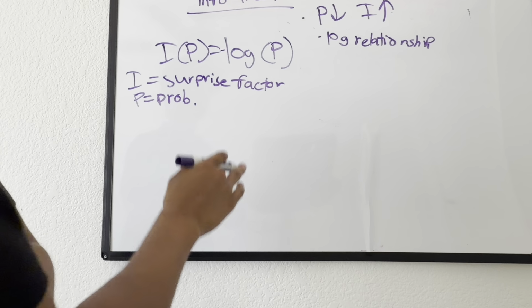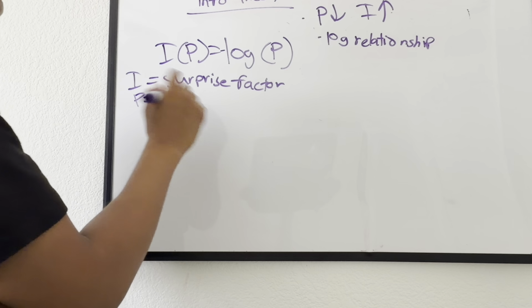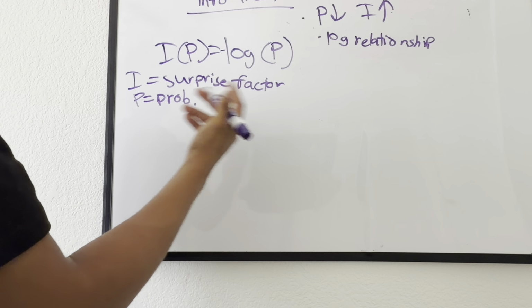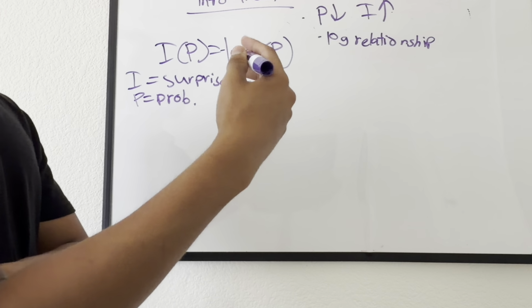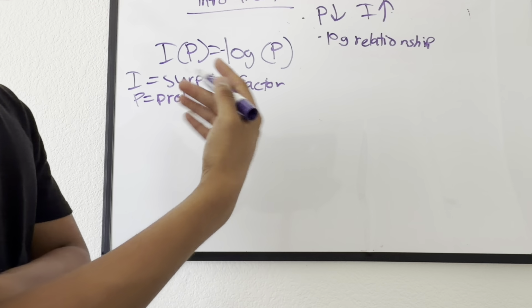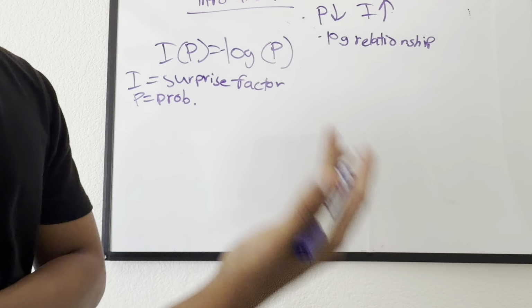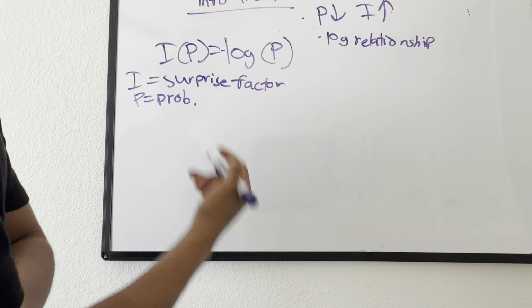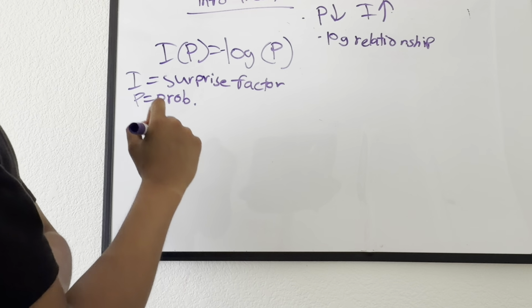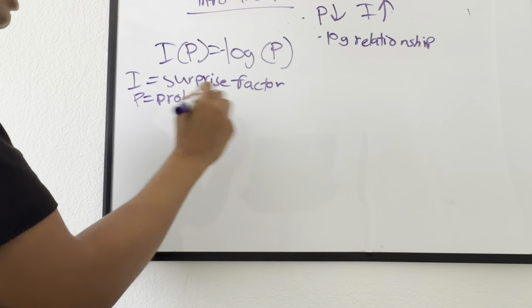Okay, so let's go back to this function. Think about probability for a minute. Let's say we have a situation where the probability halves. This happens a lot, right? The probability halves when there are more outcomes or more possibilities. So how can we make that into a beautiful relationship mathematically?